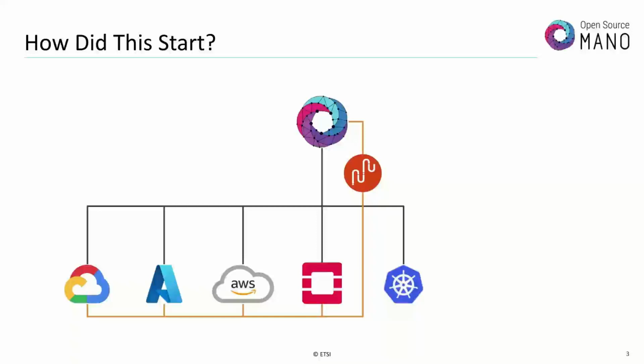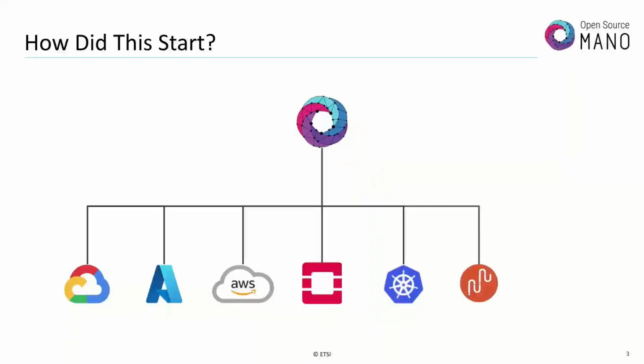Which got me to thinking, I wonder what happens now if we take Juju and we make it a target for deploying software? So that's what we started calling this platform as a service, or our Juju PaaS plugin for short. So we started talking internally, throwing some ideas around about a new platform.